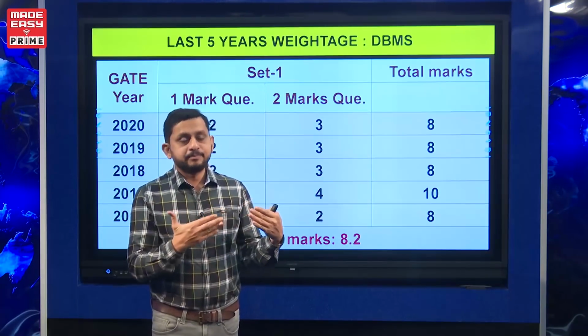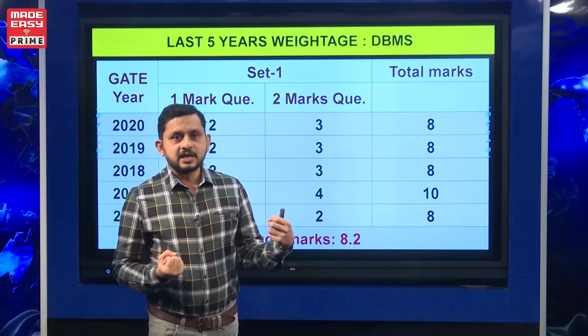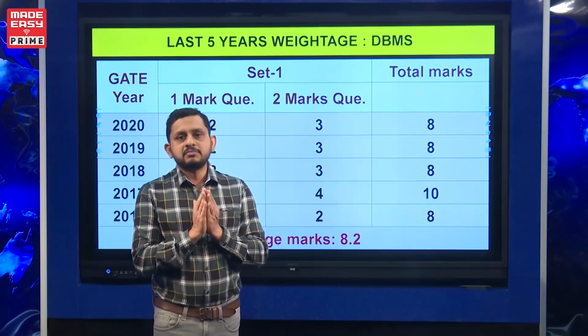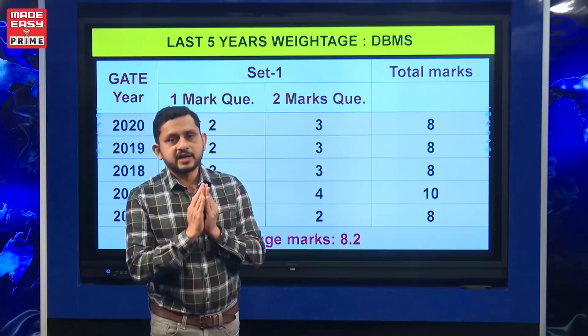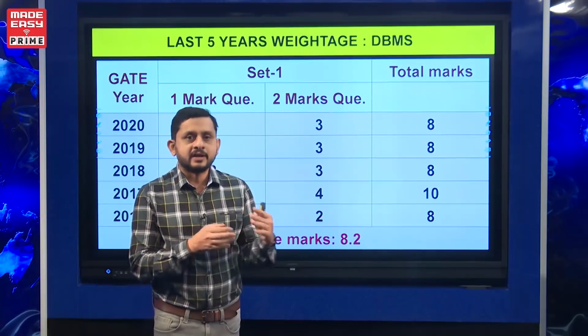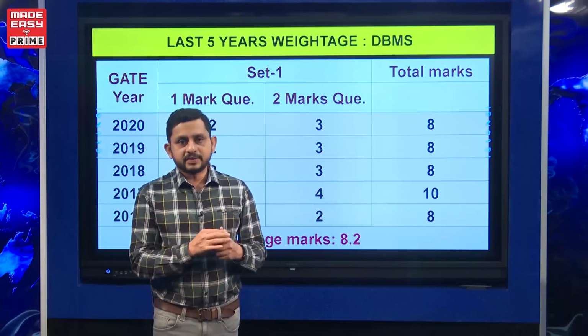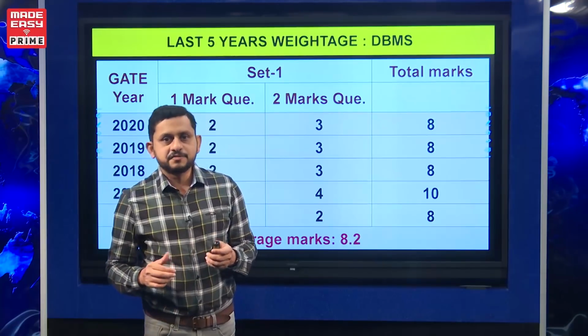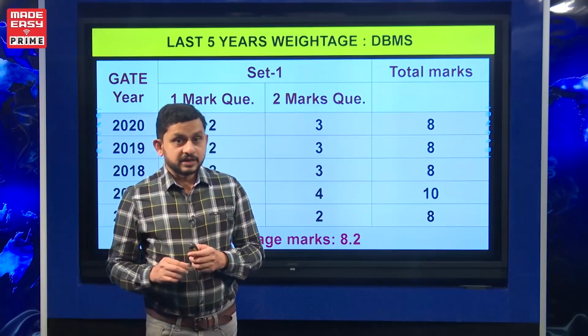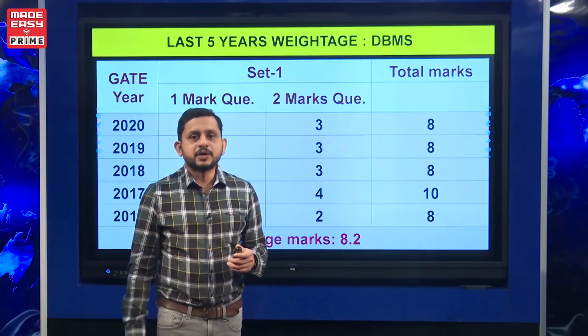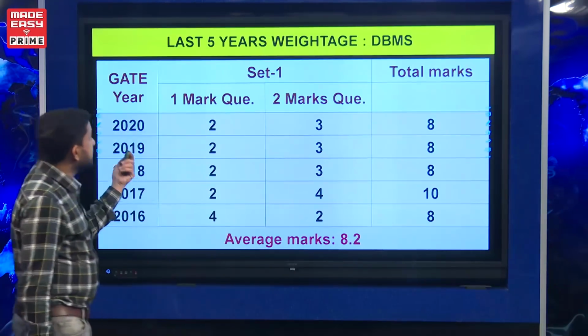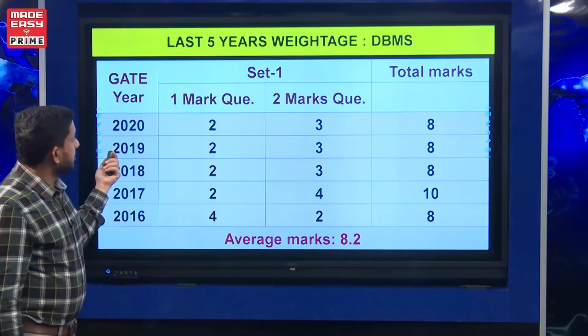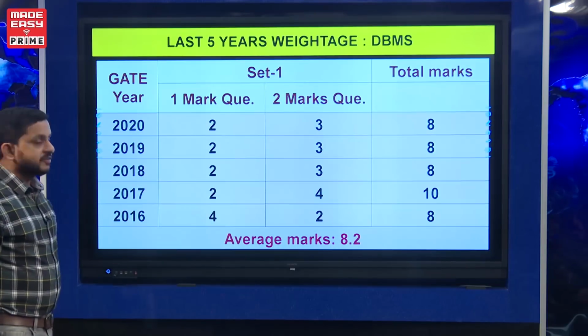Once we study from the MEDIZI live classes, damn sure you will be able to score 8 out of 8 or 9 out of 9 or 10 out of 10, based on the weightage given in the 2021 examination. So it's one best subject for scoring marks. So this is the statistics of DBMS for the last 5 years.